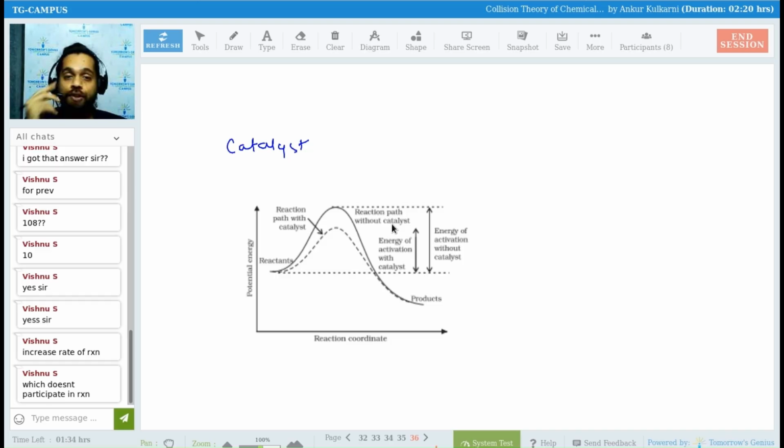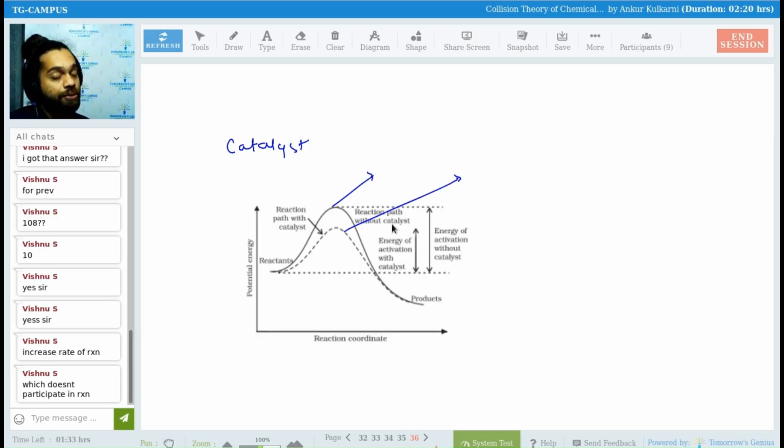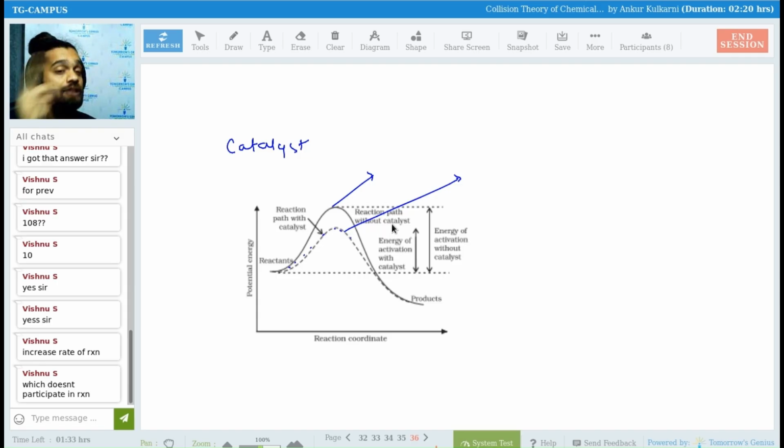Look at the diagram, everyone. The black one is without catalyst, the dotted one is with catalyst. Over here, with catalyst you can see it is taking a shorter path. Since the path is shorter, the reaction is happening faster. Now this peak, I guess we discussed this in the last lecture also.